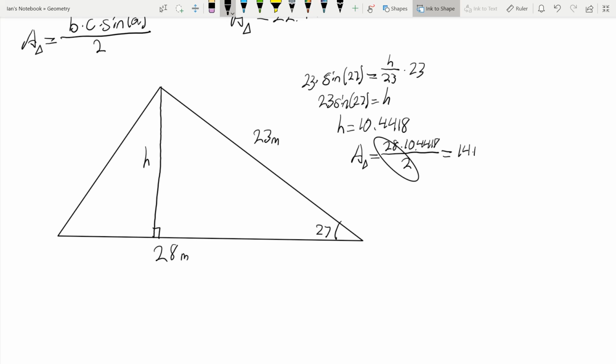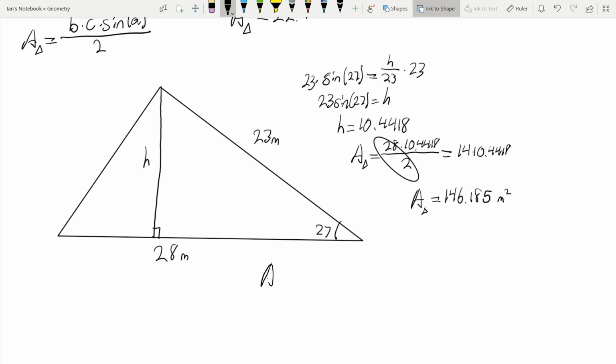So we get 14 times 10.4418, which will get us 146.185. The area of this triangle is equal to 146.185 meters squared.